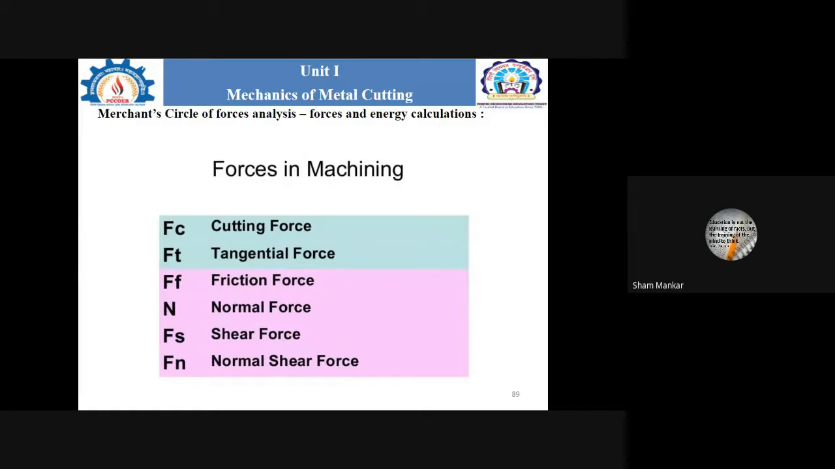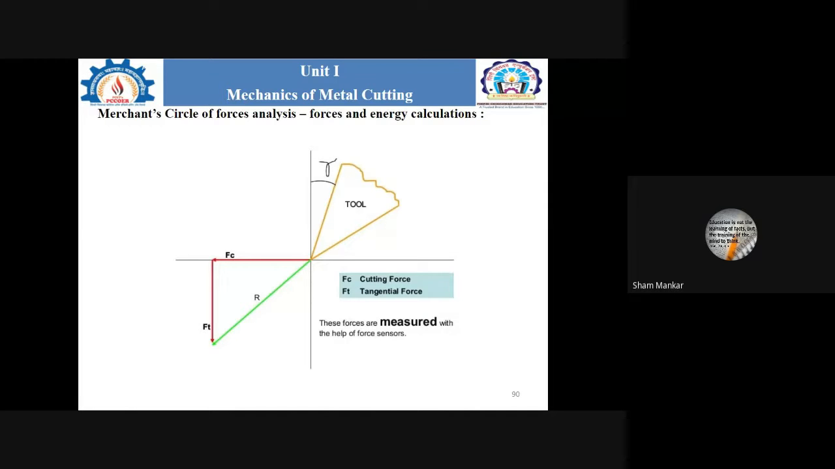Now, as we know, when we are considering the single point cutting tool with respect to the workpiece material, the next slide gives us an idea about the position of the single point cutting tool. There are two forces shown here in slide number 90: Fc is the cutting force and Ft is the tangential force.